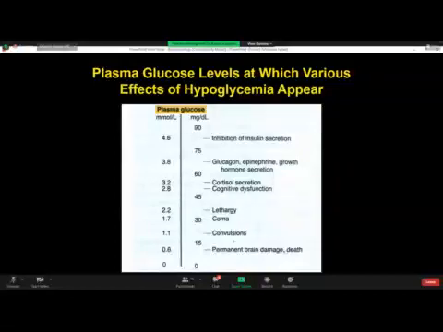Now look here. If 90 milligram per deciliter is the normal fasting glucose level, then if it falls to 80, there is inhibition of insulin secretion. If plasma glucose level comes to 70 milligram per deciliter, there is an increase of glucagon, epinephrine, and growth hormone secretion, but no symptoms will be seen. But if it is 55 or below, cortisol secretion is more and cognitive dysfunction appears.